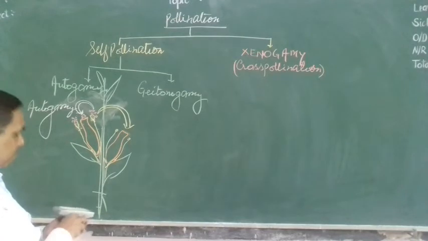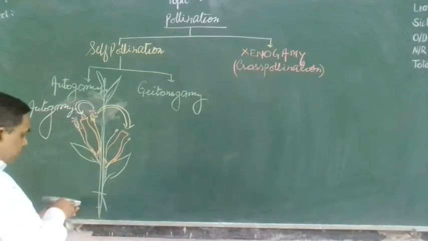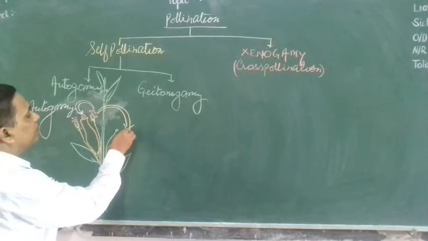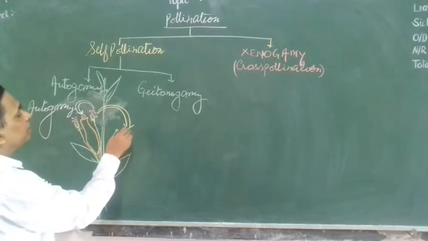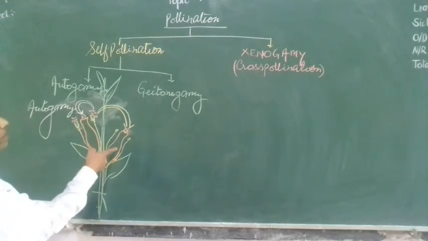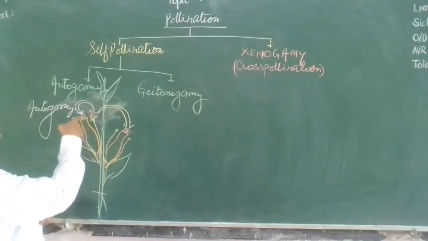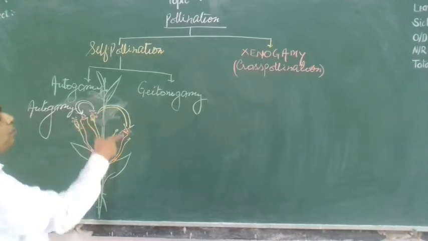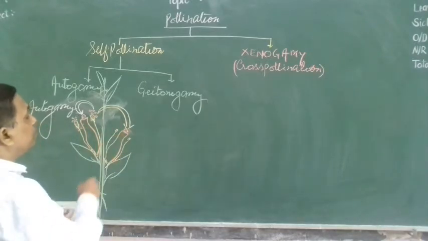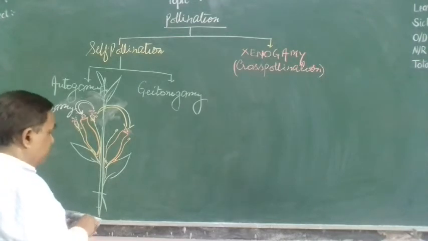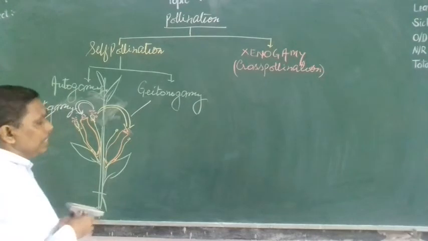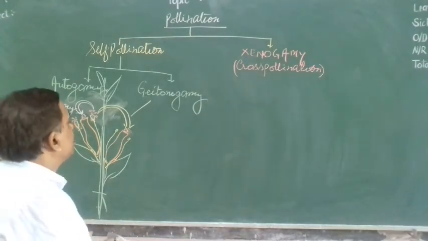And when it transfers from anther to the stigma of another flower of the same plant, this is one flower, this is the other flower. So when transferring to the same flower, that is autogamy. When transferring to another flower of the same plant, that is called geitonogamy.